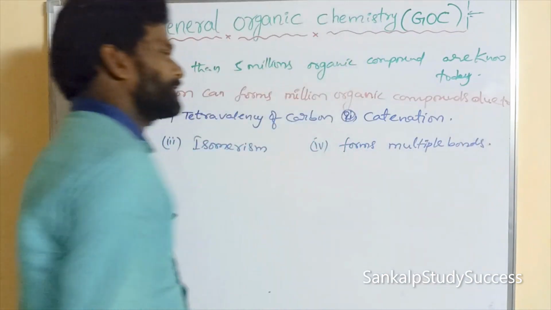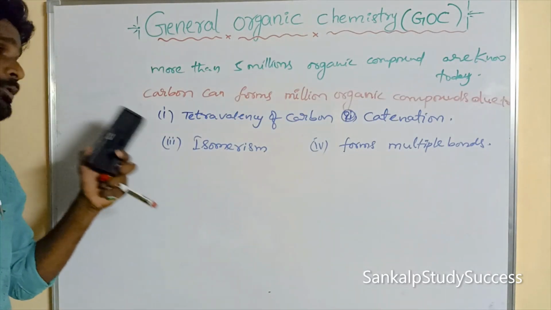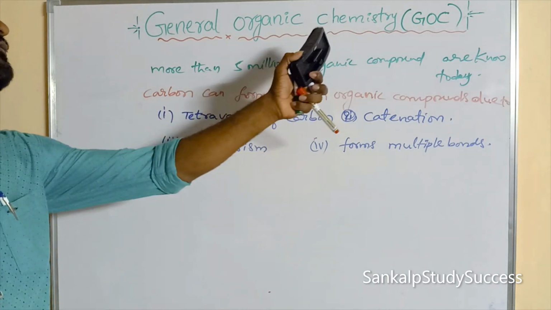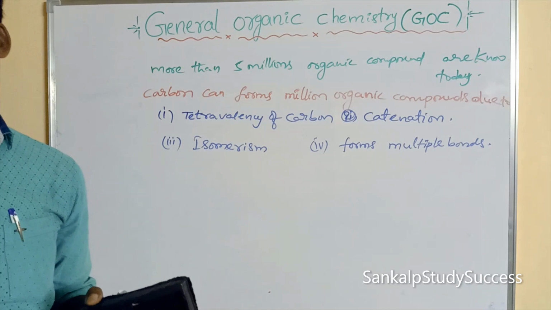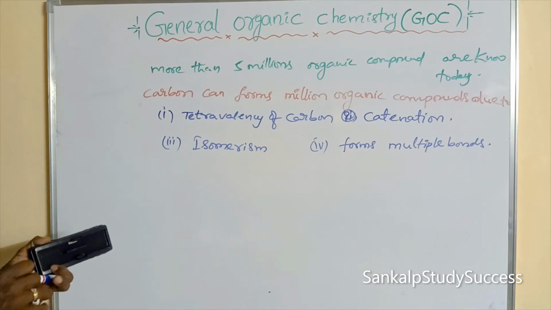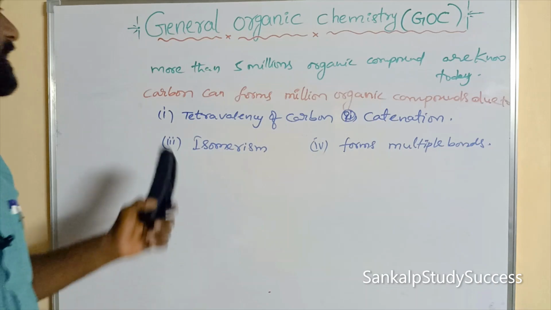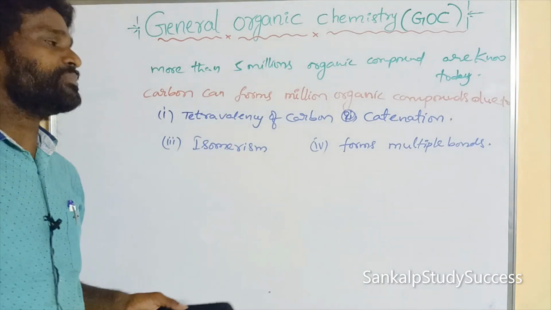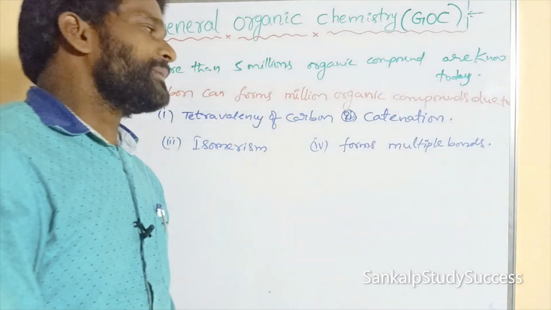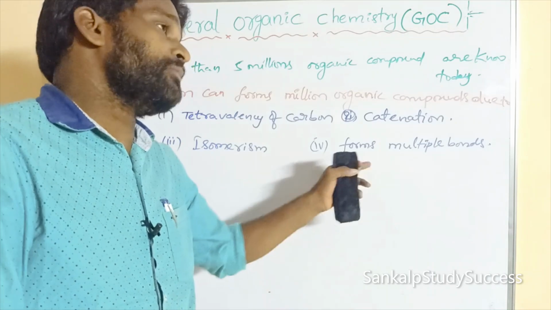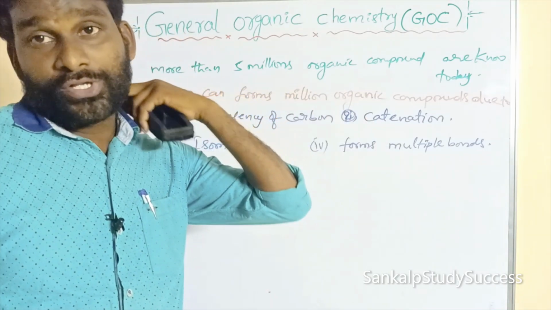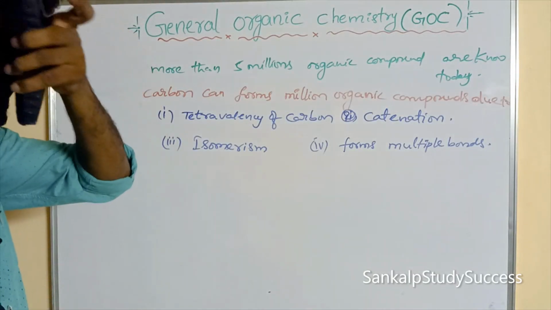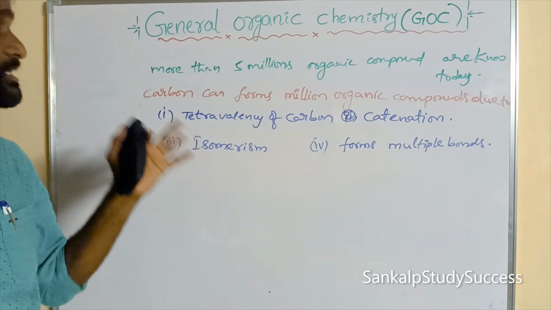So carbon has these four properties, and it can form more than 5 million organic compounds. What are those properties? Tetravalency of carbon. The second one is the catenation property. The third one is isomerism. The fourth one is the formation of multiple bonds. Carbon alone has these four properties, and the remaining elements do not have all four of them.